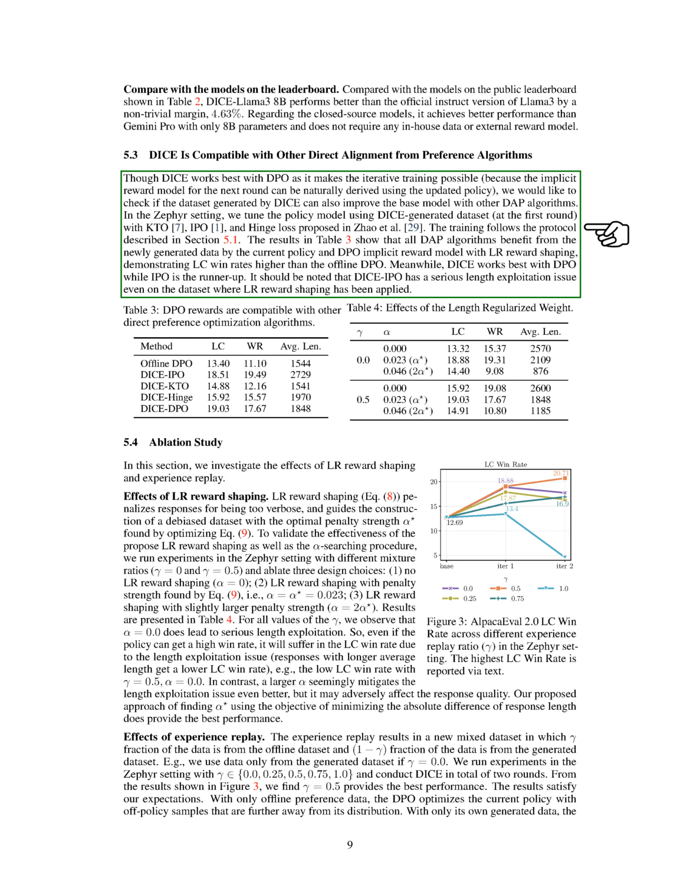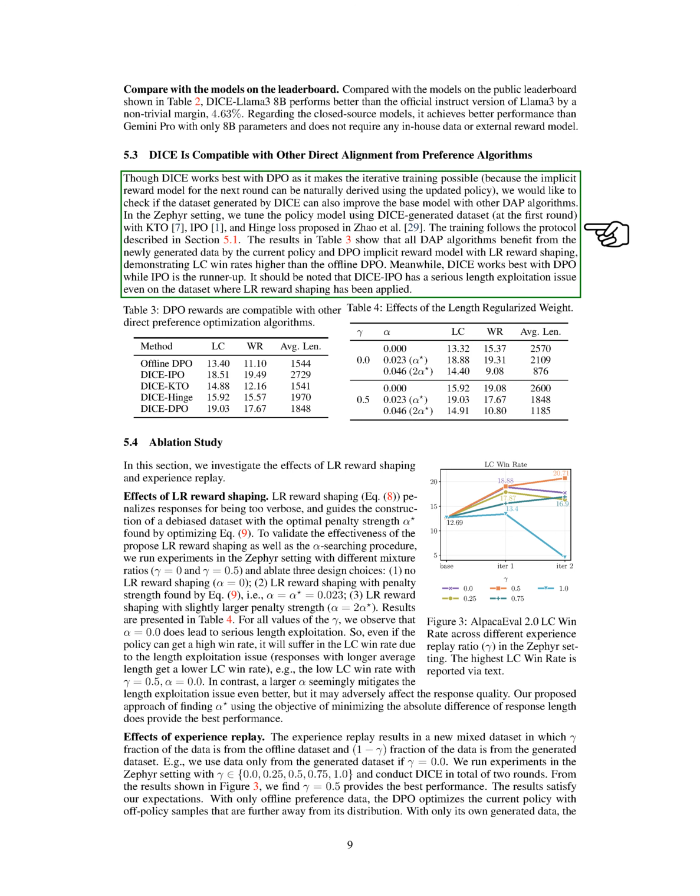The results indicate that all DAP algorithms benefit from the new data generated by the current policy and DPO implicit reward model with LR reward shaping, showing higher LC win rates than offline DPO. Notably, DICE performs best with DPO, followed by IPO. However, DICE IPO faces a significant length exploitation issue even with LR reward shaping applied to the dataset.